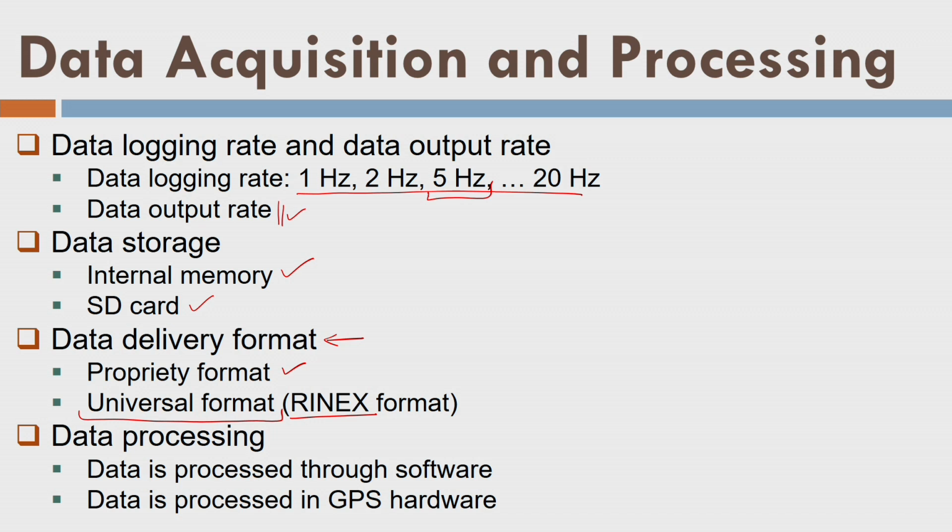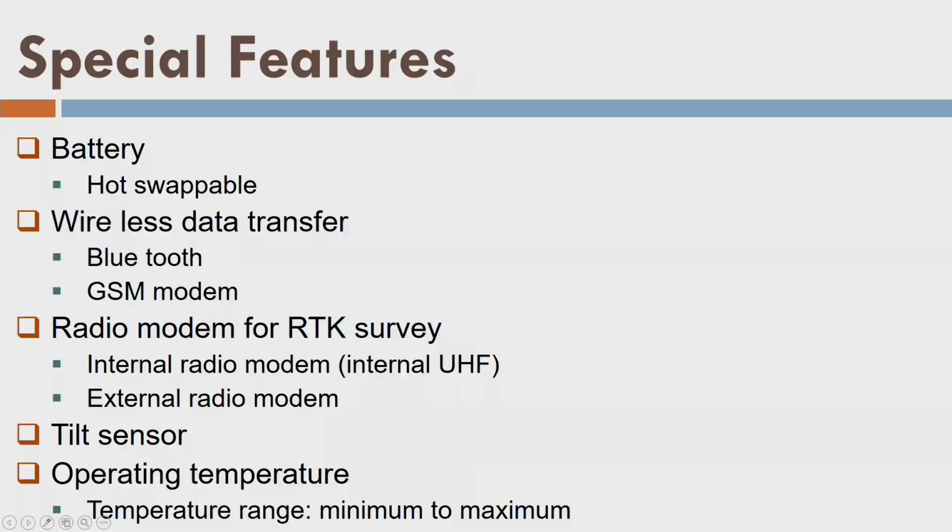Well, data processing: the data can be processed through software, that means in a post-processing manner, or it can be processed in the hardware also. These facilities are also available. That means whatever data you are collecting is directly processed immediately in the hardware of the GPS receiver itself, and once you take the data out, it is delivered to you in direct answer form. So there are some special features.